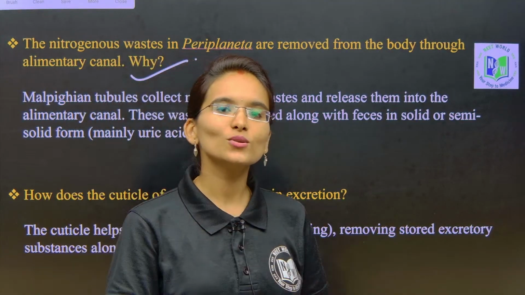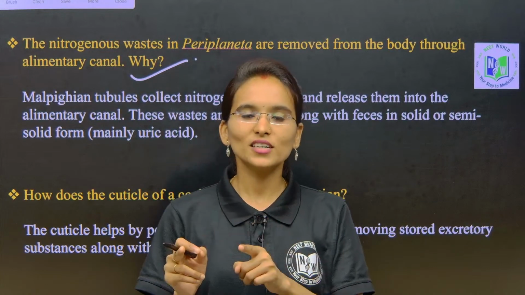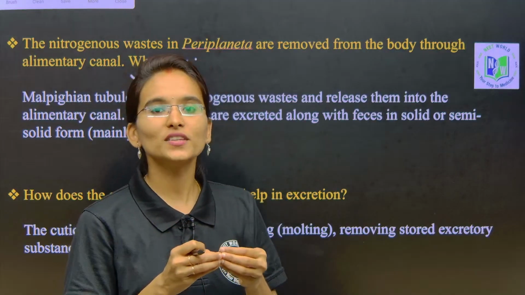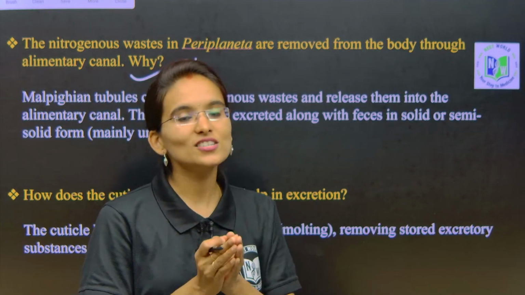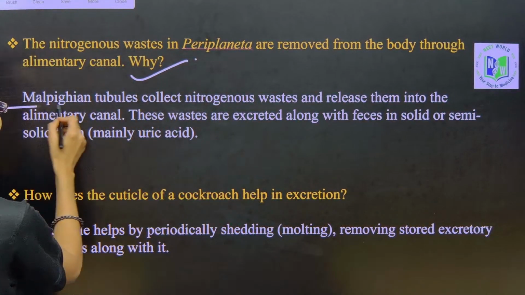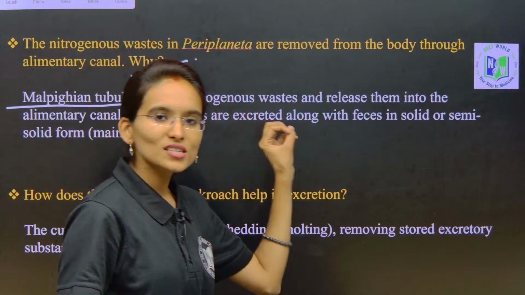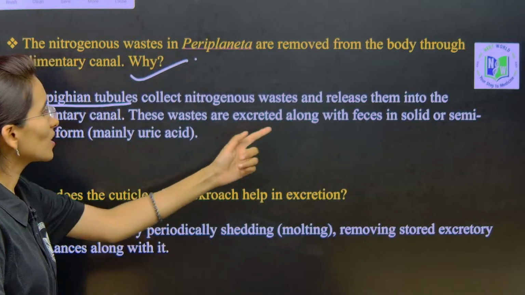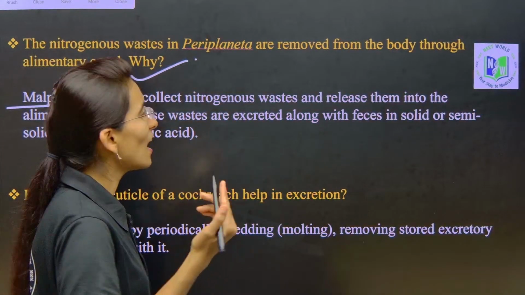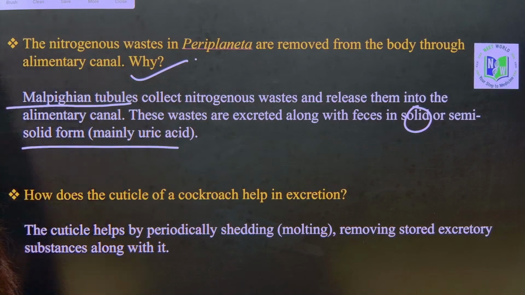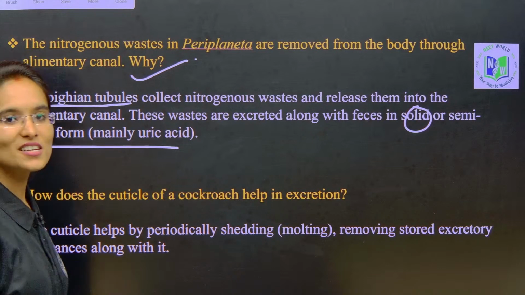The hindgut contains ileum, colon and rectum. The hindgut is also the most important part of the alimentary canal, and in the hindgut region we find the Malpighian tubules. They collect the nitrogenous waste and release it into the ileum, colon and rectum. So at the end, from the anus, the uric acid is excreted in solid or semi-solid form. Yes. Now have a look at the next question, my dear students.